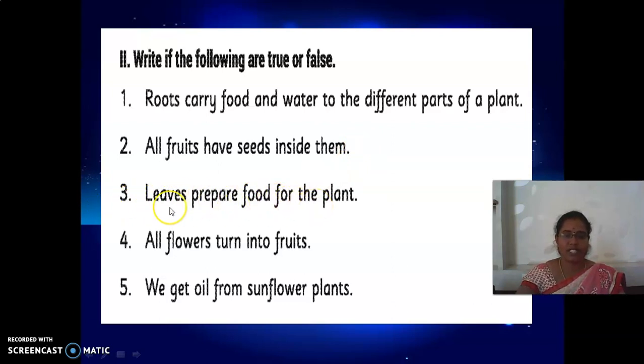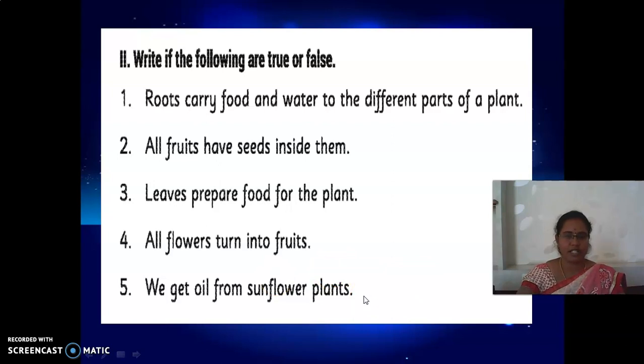True or false. Fourth one is all flowers turn into fruits. True or false. We get oil from sunflower plants. This is true, you have to write true here.